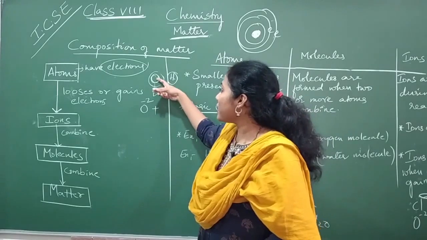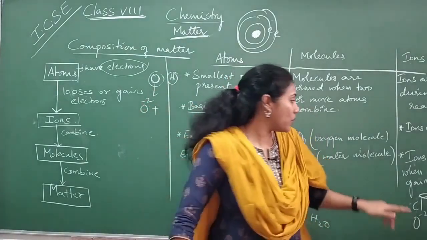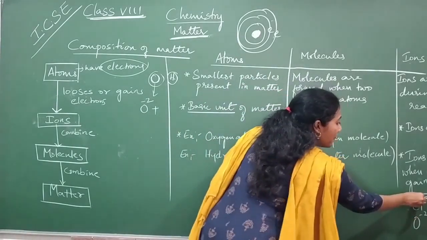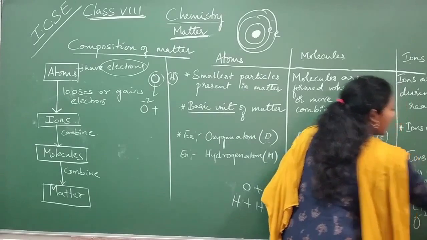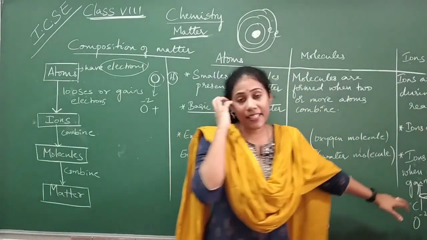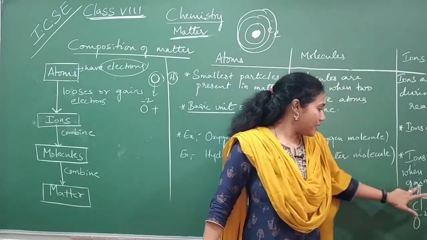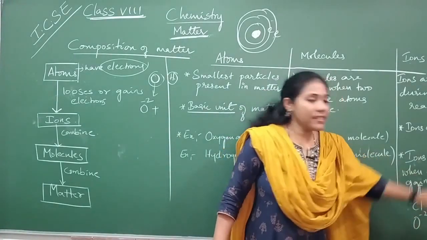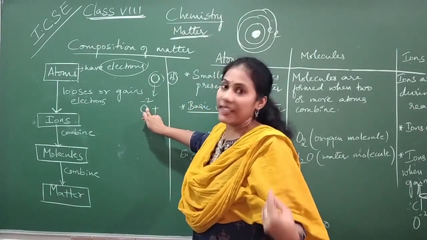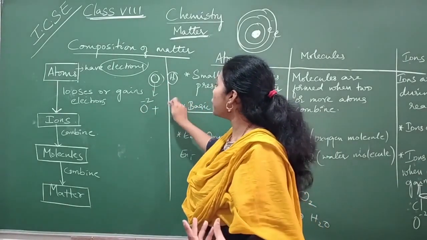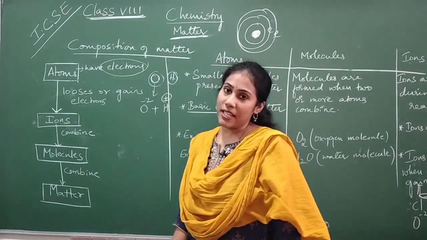Oxygen atom always gains electrons. Minus means gaining electron. Plus means losing electron. Anyway, this is a deeper aspect. Just try to remember: minus in the sense gaining electron, plus in the sense losing electron. So here oxygen actually gains electron. Hydrogen is the guy that will always lose electron.